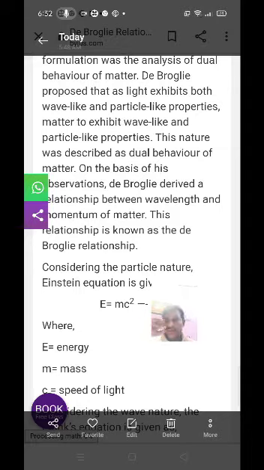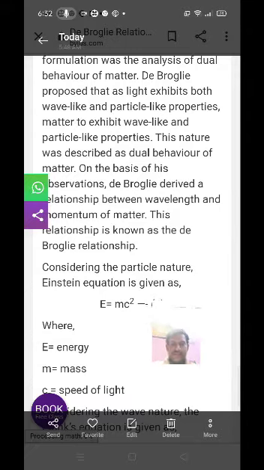According to the de Broglie concept, the de Broglie wavelength lambda is equal to h by mv, or lambda is equal to h by p. This equation is derived by using Einstein's equation and Planck's quantum radiation.